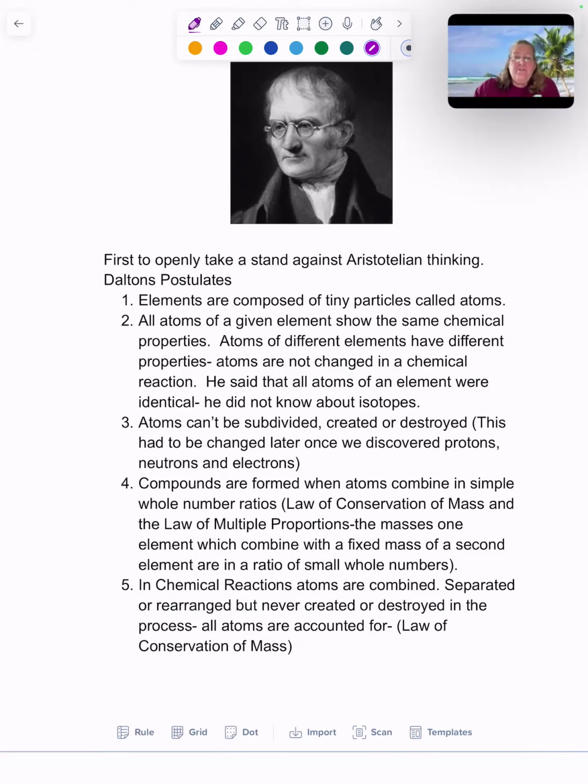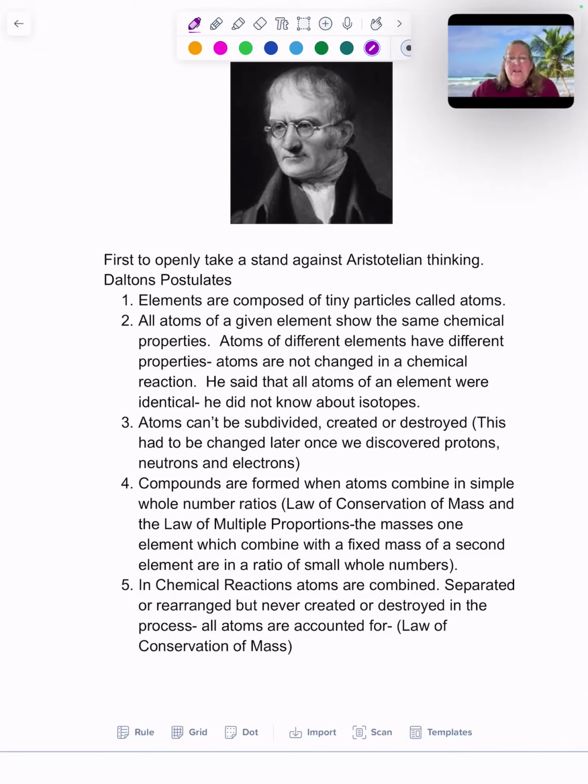The masses of one element, when combined with the fixed mass of a second element, are in a ratio of small whole numbers. Okay, what does all that mean? It means you can't have half an atom. Everything is made of single whole atoms. You can't have pieces of an atom. Because remember, they're indivisible. So water, we now know, is made of one oxygen and two hydrogens, not one oxygen and one and a half hydrogens. Okay. So you have to have a whole number of atoms.